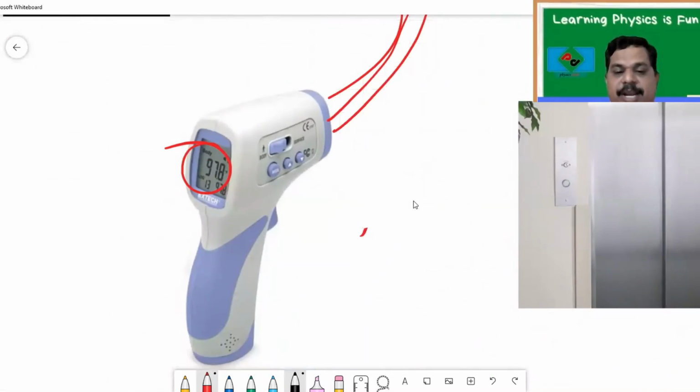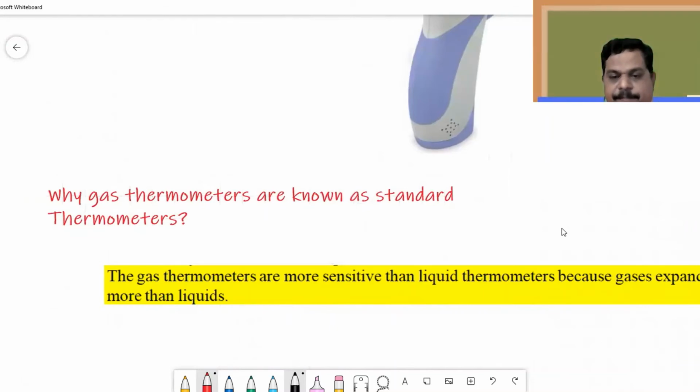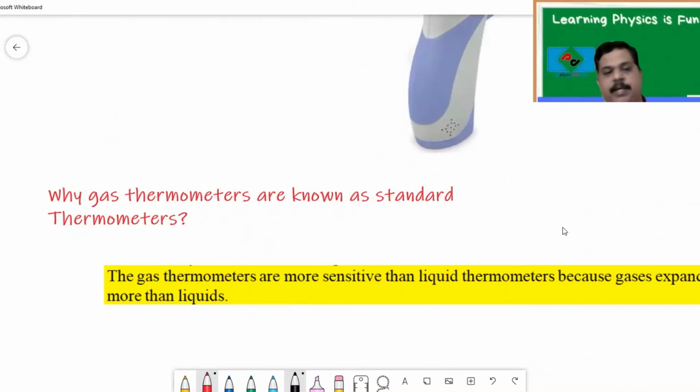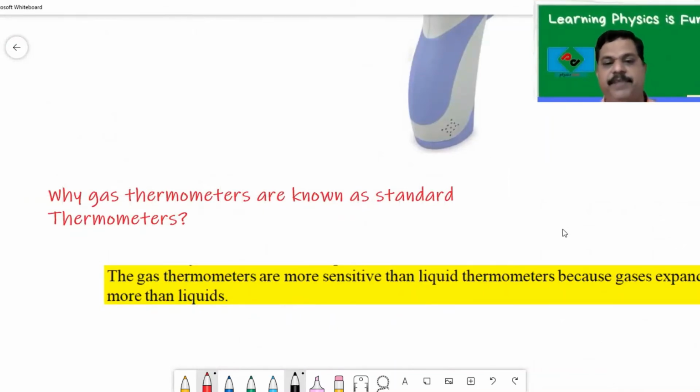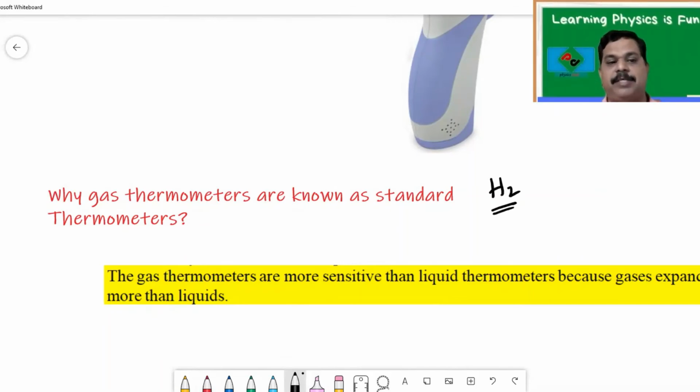Let's move on to the next one. So these are some of the very interesting thermometers. Let's see the last one, that is the gas thermometer. What is a gas thermometer? A thermometer in which gas is used as a thermometric substance. I said hydrogen is used as a thermometric substance.